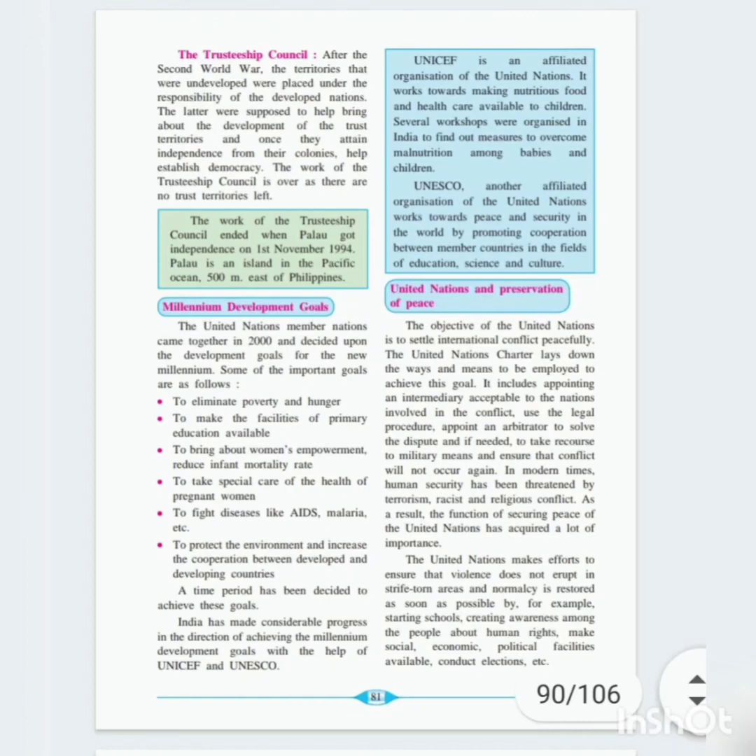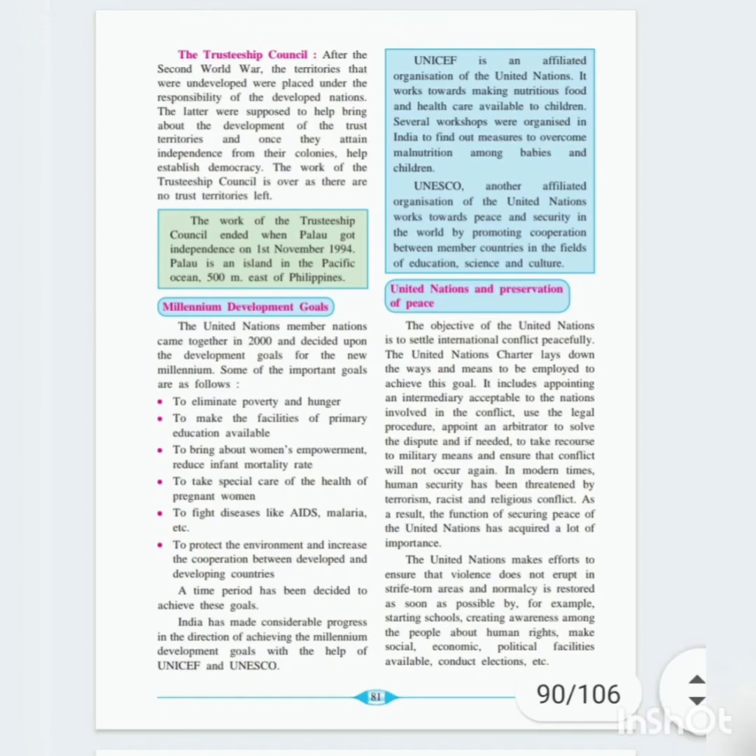Next is the Millennium Development Goals. The United Nations member nations came together in 2000 and decided upon the development goals for the new millennium. Some of the important goals we are going to study one by one. First is to eliminate poverty and hunger.